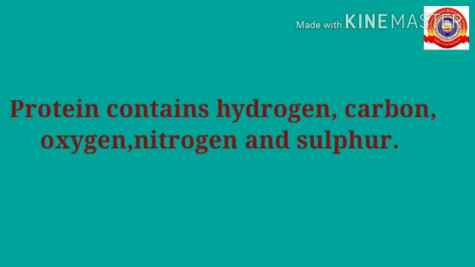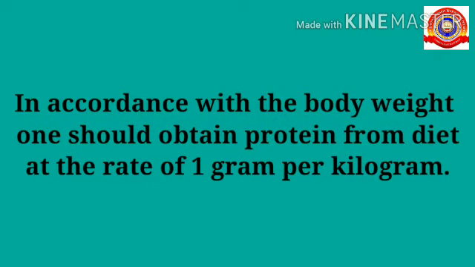Protein contains hydrogen, carbon, oxygen, nitrogen, and sulfur. In accordance with the body weight, one should obtain protein from diet at the rate of 1 gram per kilogram. So, if your body weight is 27, you want to obtain protein of 27 gram.